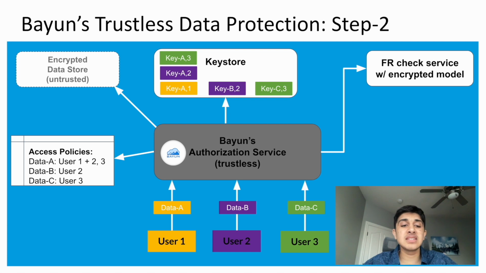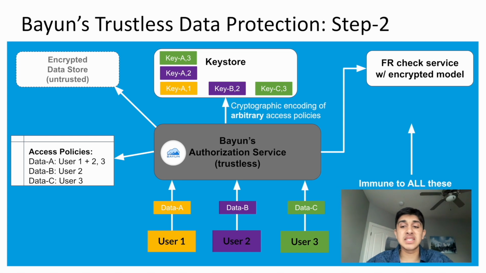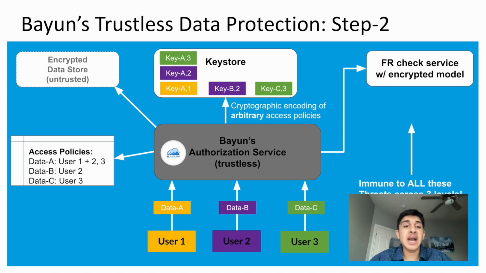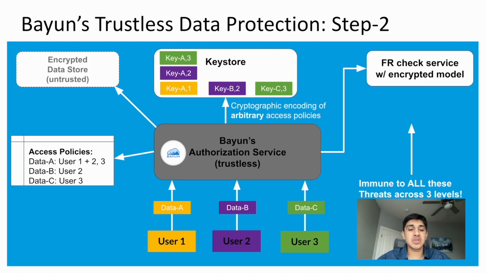A unique key is needed for each user to access each piece of data, without a central service, using the keys on device. And the best part for enterprise is that this model can be scaled across arbitrary access policies with zero trusted infrastructure. The policy is embedded into the data via the keys, and thus travels with the data, no matter if the data is in the data store or wherever it is. This makes our trustless model better than both zero trust and end-to-end encryption, since it's solved across all levels.